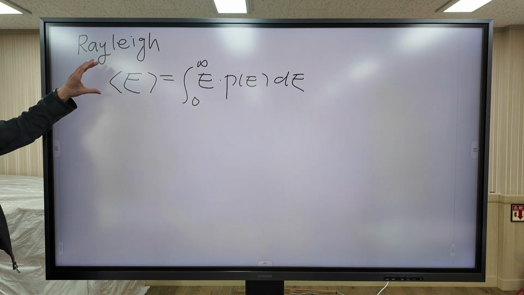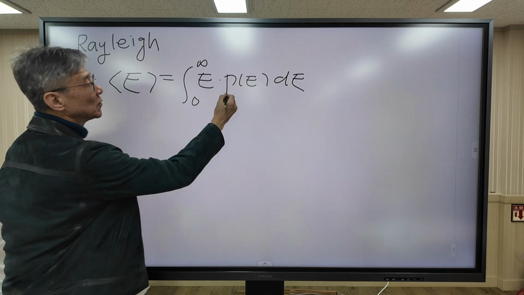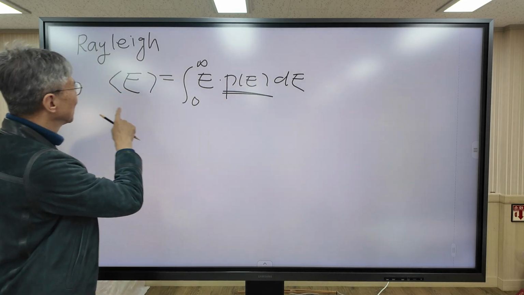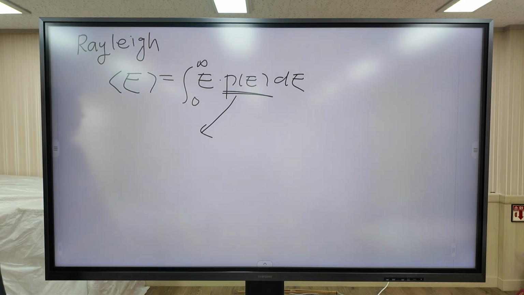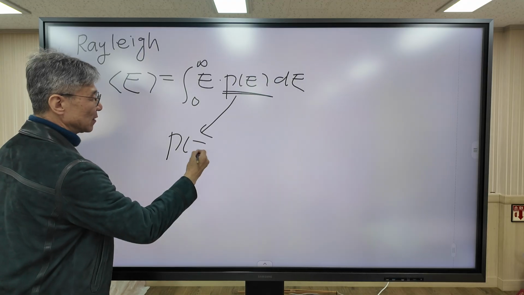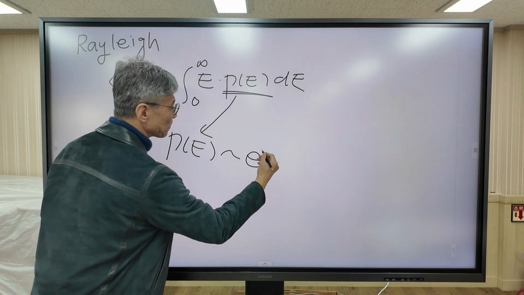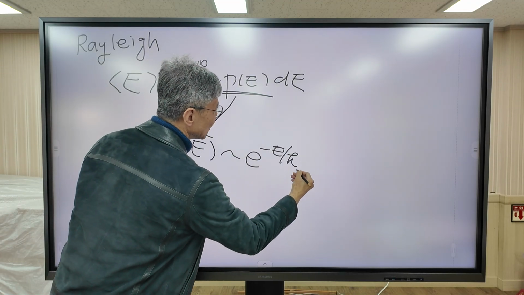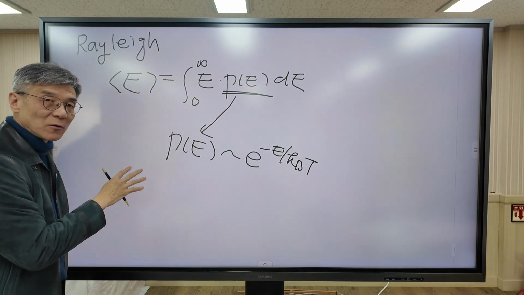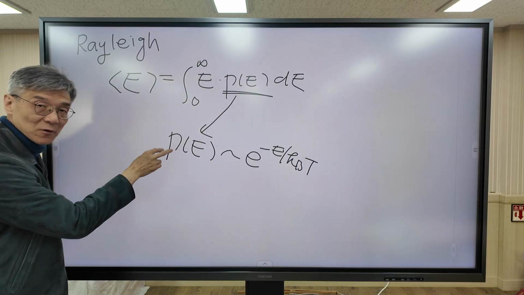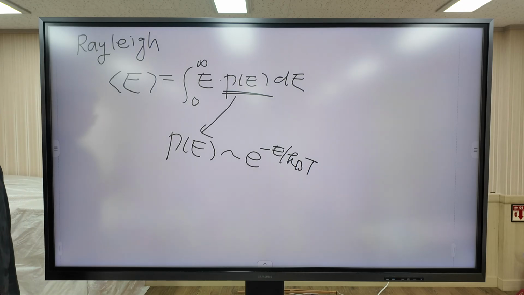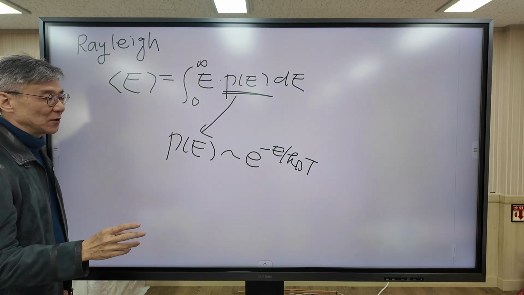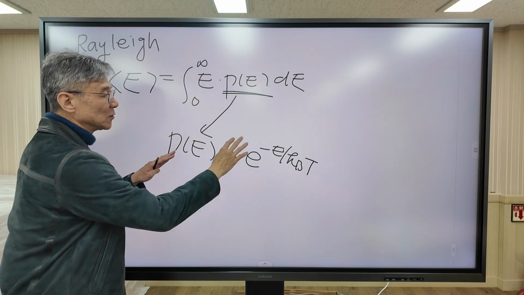Now to determine the average energy, we must know the probability P of E. For the probability P of E, we are going to use the Boltzmann distribution. We already used the Boltzmann probability. You may remember this formula when we derived the Maxwell-Boltzmann distribution. This was proposed by Boltzmann, but please note that Boltzmann argued that this one is proportional to this one.